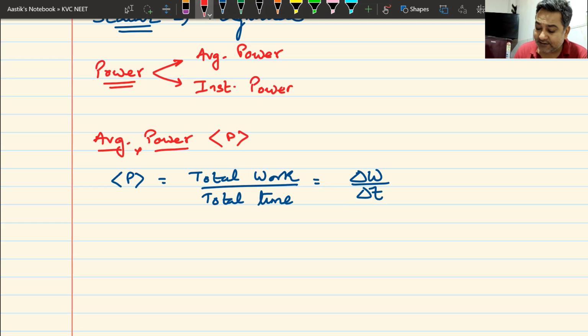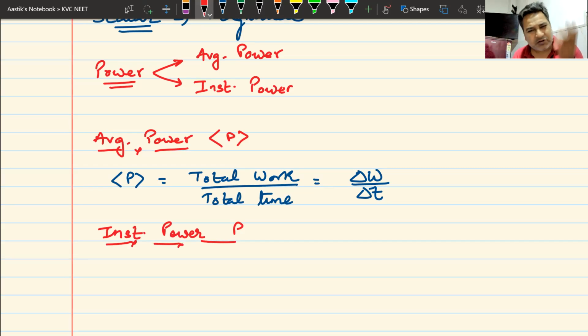Okay. Now, if you understand this average power, let us also understand what is instantaneous power. Now, instantaneous power is denoted by the letter P. Whenever we talk about power, we are basically talking about instantaneous power. If we have to talk about average power, we will say average power is this much. It is the same as speed. When I'm saying my speed is 5 meter per second, I mean my instantaneous speed. If I say my velocity is 5 meter per second, I mean my instantaneous velocity. Similarly, when I say my power is 5 watts, I'm talking about my instantaneous power.